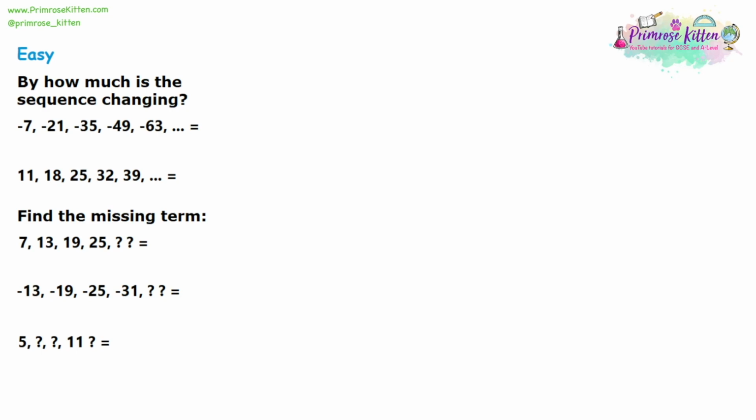Now, a good way to do this might be a column subtraction. So, we want to get to 21. We're starting at 7, so a takeaway will be the way to figure out the gap in between. Now, we're going to have to borrow 1 to start, so 11 takeaway 7 would be 4, and then we've got the 1 that was left over, so we've got 14. So between 7 and 21, there is a gap of 14.